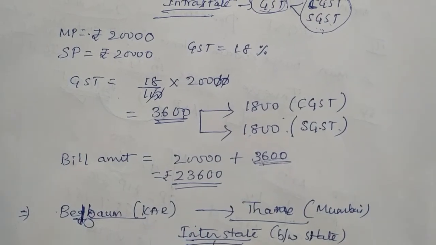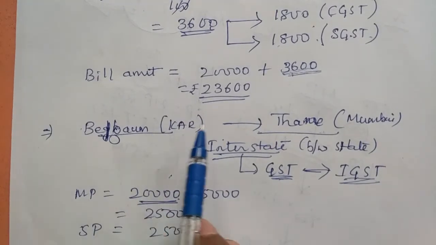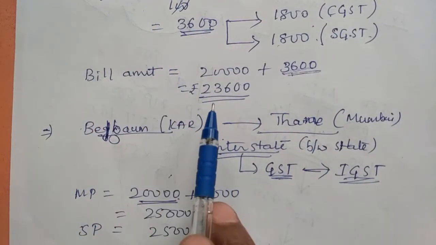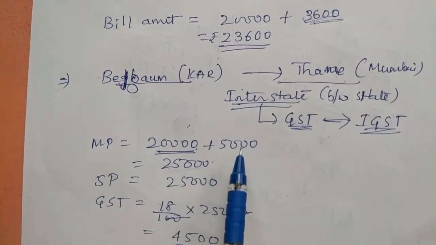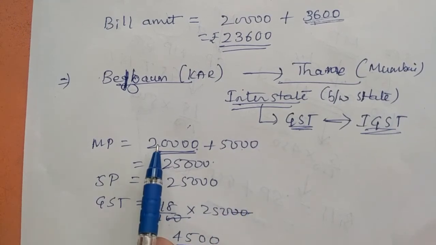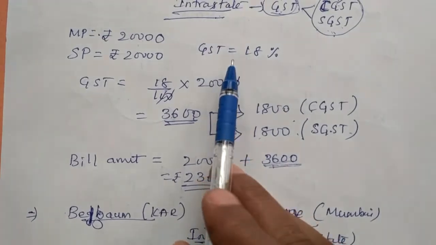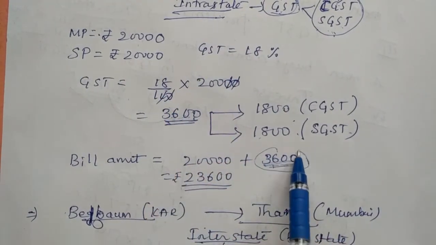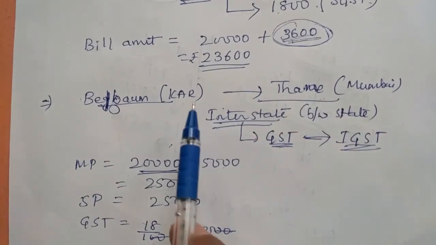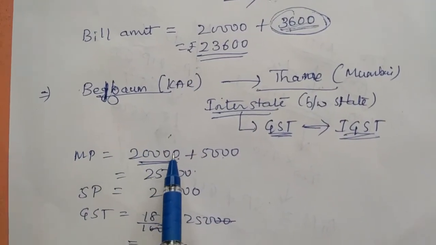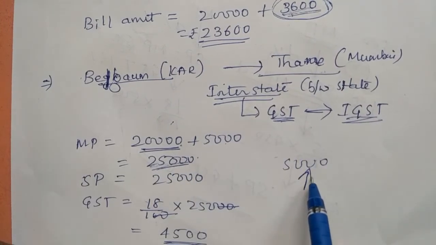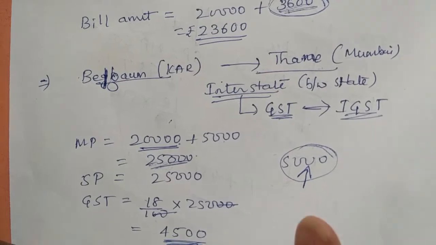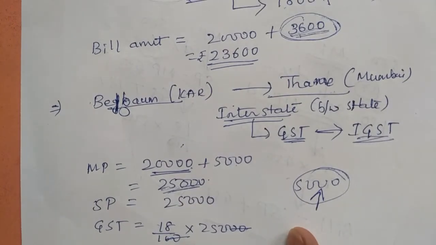Now what they did from Belgaum to Thane, when they are selling that same good, the 20,000 good rate they increased to 25,000. Look at how much they increased. 5,000 they increased. So they have to pay tax on only 5,000 because for 20,000 we already paid at Belgaum. For 20,000 already 3,600 tax is paid. The same good rate is increased to 25,000. That means we are increasing 5,000 extra, so you need to pay tax only for 5,000.